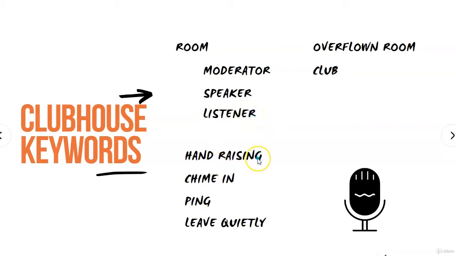Hand raising is the power of a listener to join speakers in conversation. If you wish to talk, just raise your hand within the app. Chime in is just another expression for you to contribute or join the conversation. Ping happens when you add someone to the room. You can send an invite to another Clubhouse user to join the room.